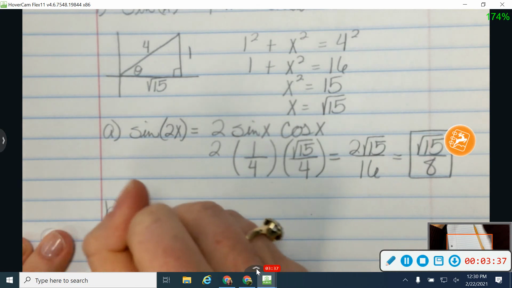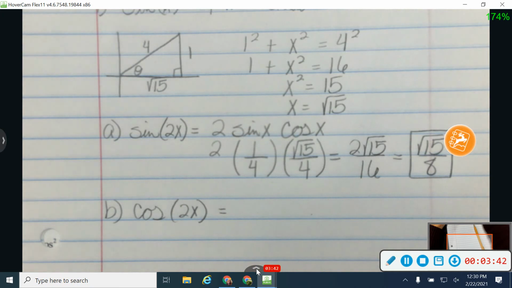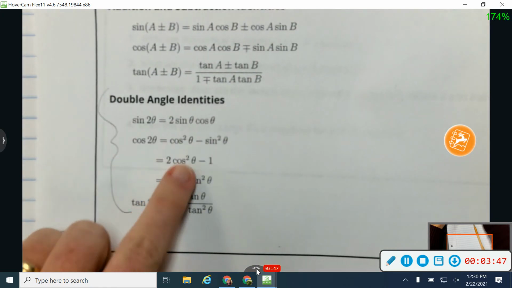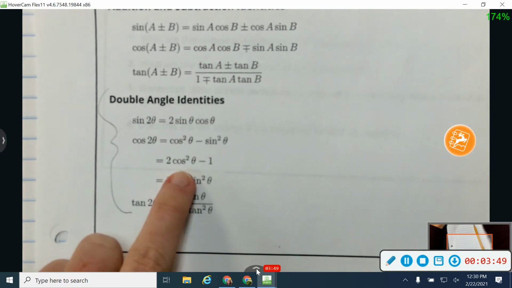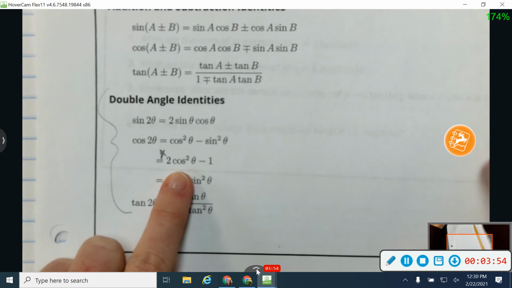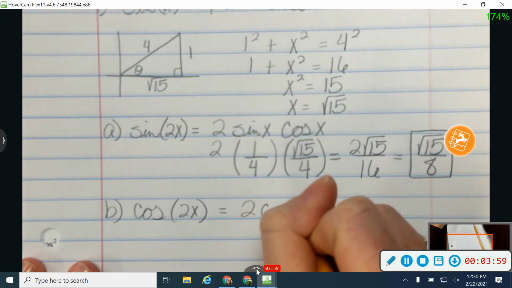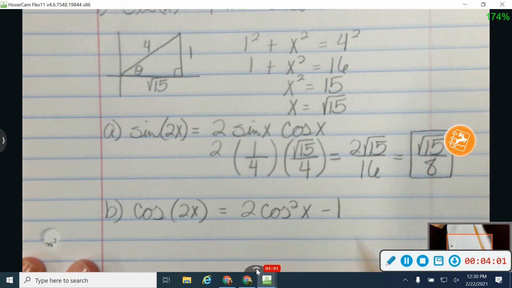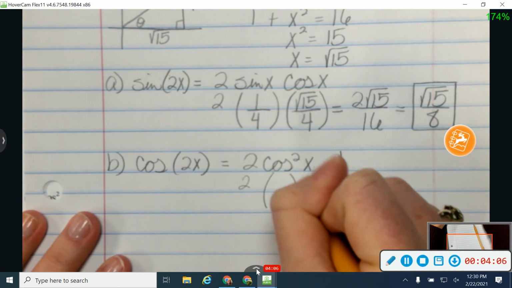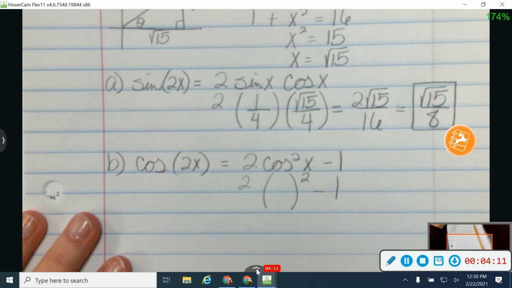Okay, with my double angle for cosine, I actually have 3 formulas to choose from on this. So with my double angle for cosine, I can use this one or this one or this one, and I really like this one right here. Unless you're doing something where you need the other ones, I think this one's really good. So I'm going to use 2 cosine squared minus 1. All right, so let's fill in some information here. I'm going to put in my cosine value and square it, and then subtract 1.